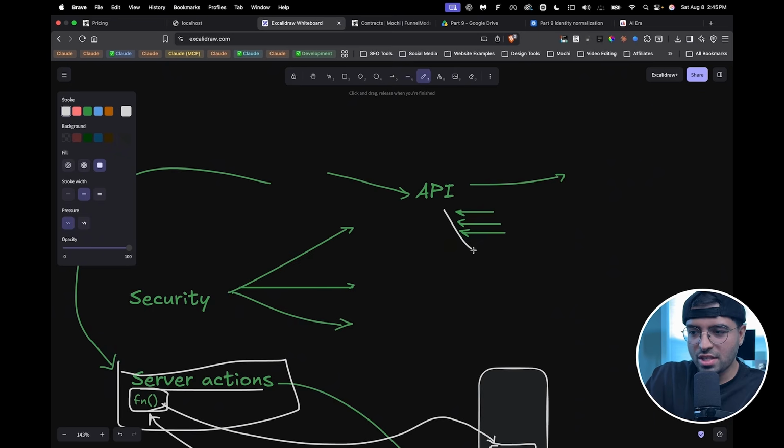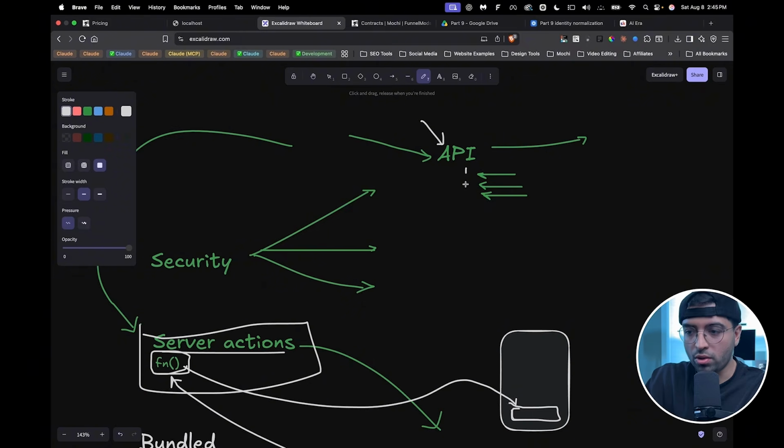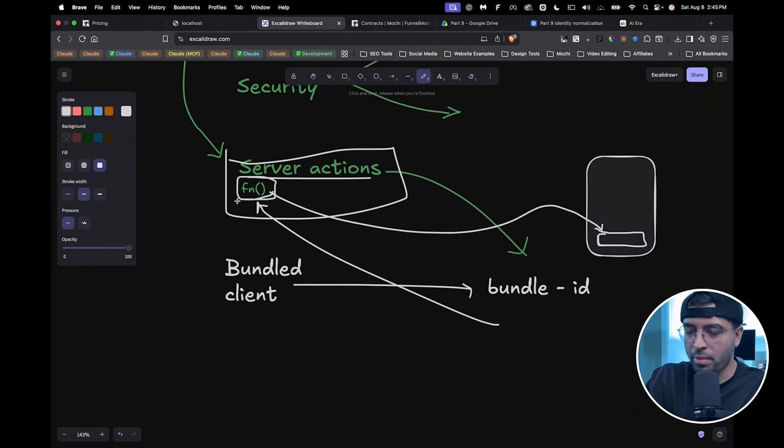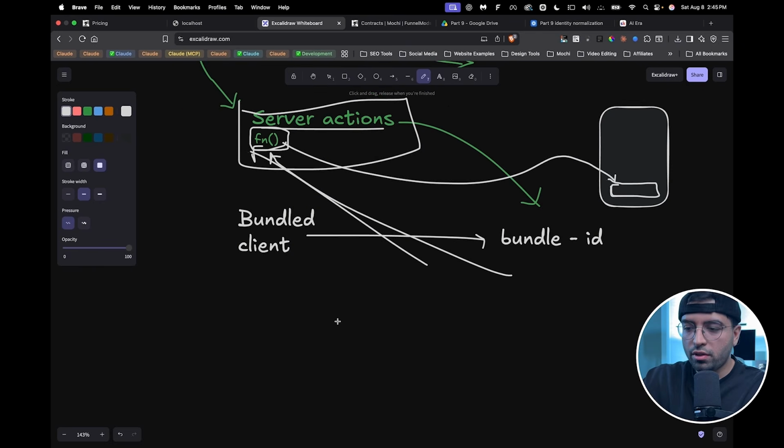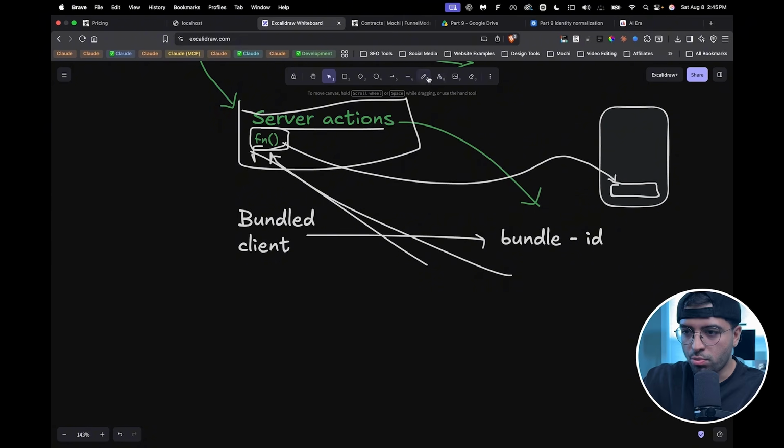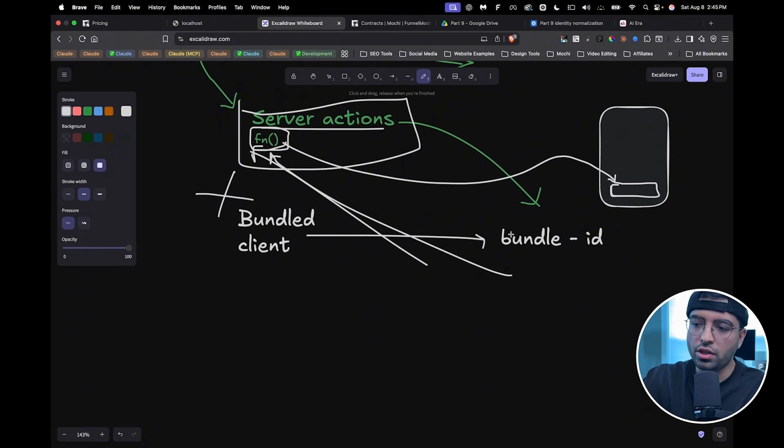So if none of this is done in the server action, and you're relying on the API endpoint technically to do all this stuff, then the hacker can just bypass all permissions and call the server actions function directly. And so what's the smallest step of action that we can implement to completely eliminate this problem? Well, the first one we can do is to prevent this from being bundled onto client so that users, the hacker or whoever, can't actually call this function directly on the client.